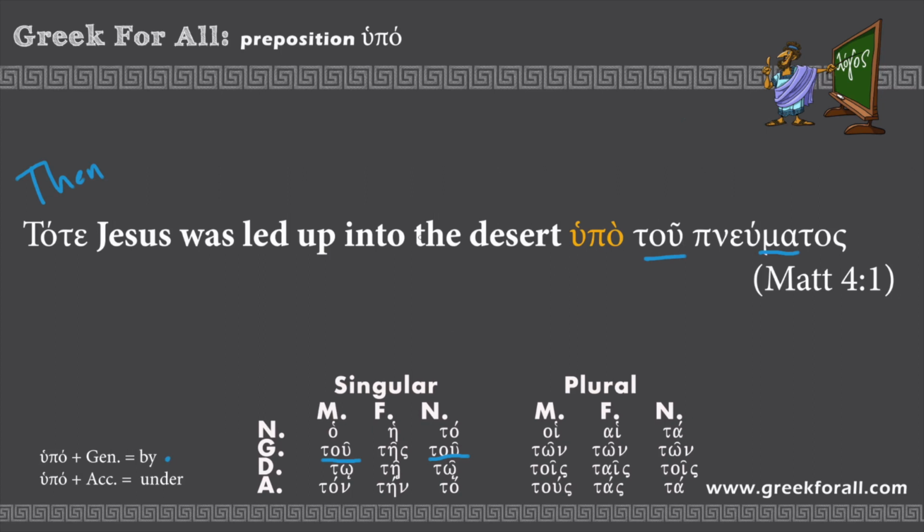It indicates that somewhere in the sentence we have a passive voice, and indeed we have it right here, was led up. So Jesus was led up into the desert by the Spirit. So make sure you recognize this construction. Hupo plus genitive indicates you have a passive voice. It will always help you with your translation. So let's put everything together. Then Jesus was led up into the desert by the Spirit.